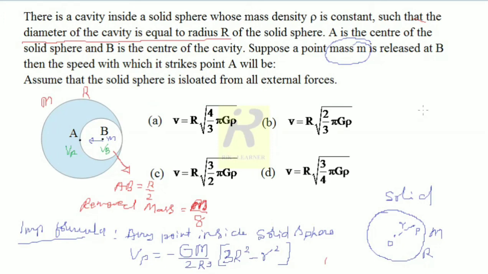Density rho equals mass divided by the volume of the sphere, which is 4 by 3 pi r cube. That means mass is equal to 4 by 3 pi r cube into rho. So I should write the term m with all these terms. That is what I am going to do now.